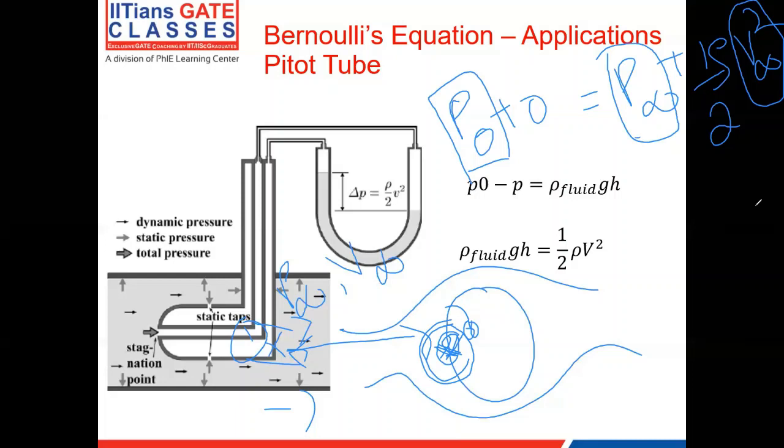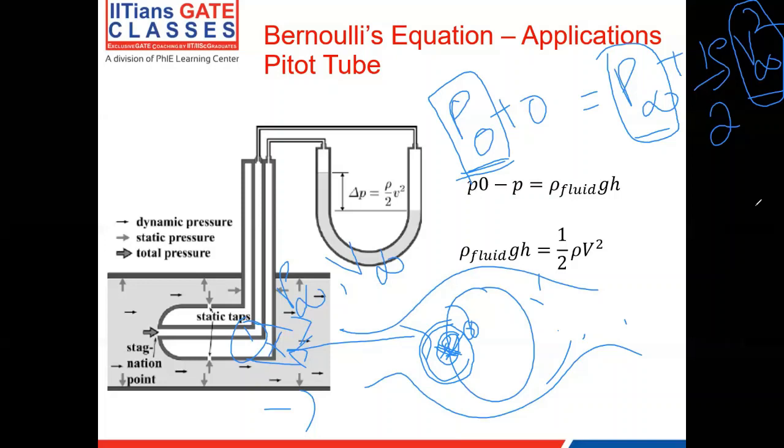If I know the static pressure and the velocity of the free stream, I can find the stagnation pressure. Irrespective of where the stagnation is happening within the given flow field, it could be here, it could be here, anywhere, I still can find the stagnation pressure. Pressure is usually more easily measurable than any other quantity, and in a lot of practical cases we measure the pressure and from that we get the velocity.